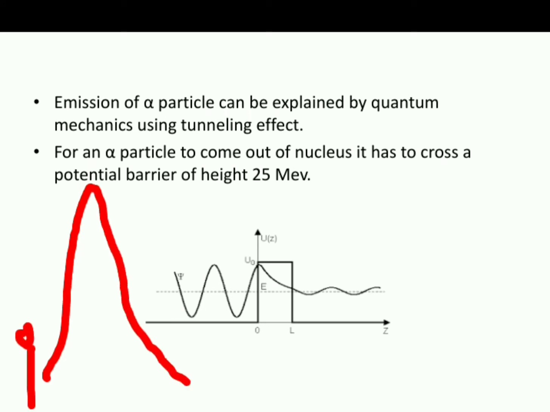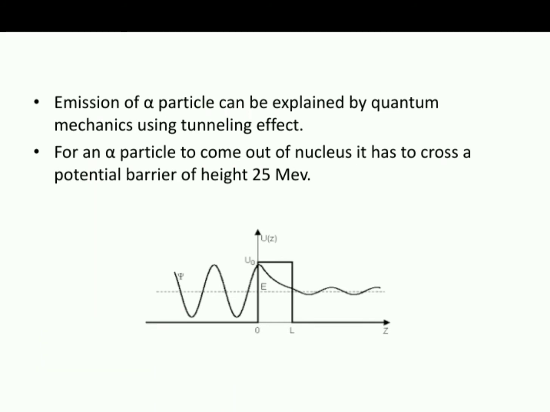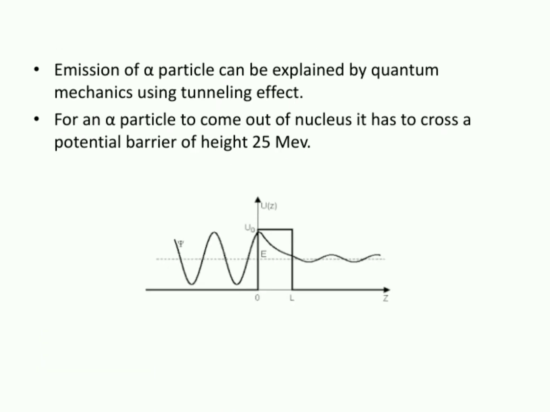If a person is on this side of the hill, he can dig a tunnel in it and then come out on the other side without crossing the potential barrier. A similar phenomenon is explained by quantum mechanics. So you can observe this graph.